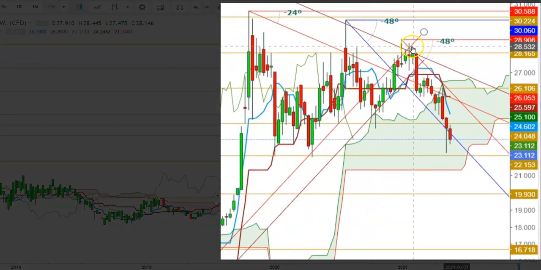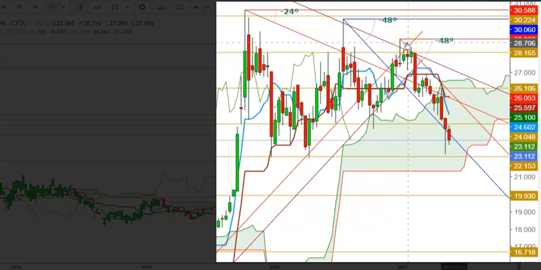Here you can see how the silver futures have been constantly facing sell-off above the levels of $28.706. Since then, we've seen a sharp downward move. The silver futures have found strong bearish pressure here and continued to move downward and tested a low at the levels of $22.268 in August 2021. But once again, we have found some bounce back here, but this bounce back was sold during the last week.